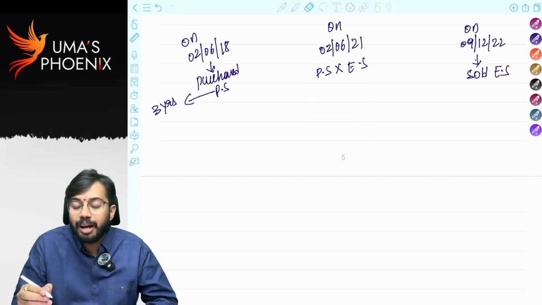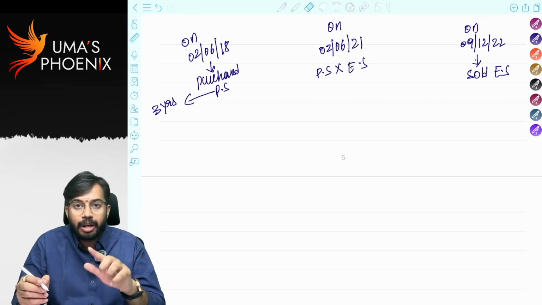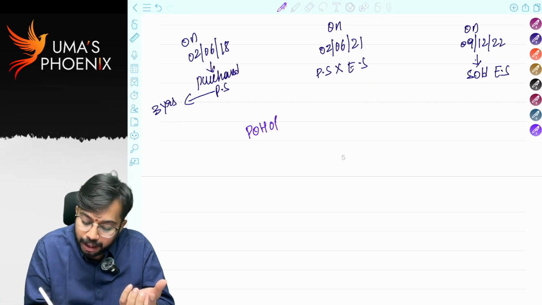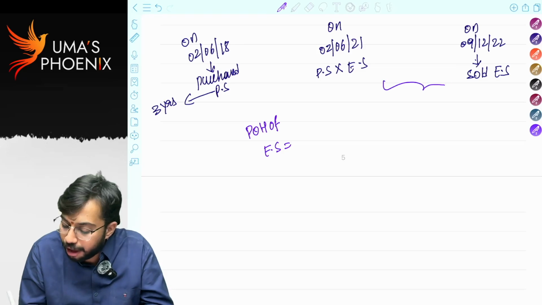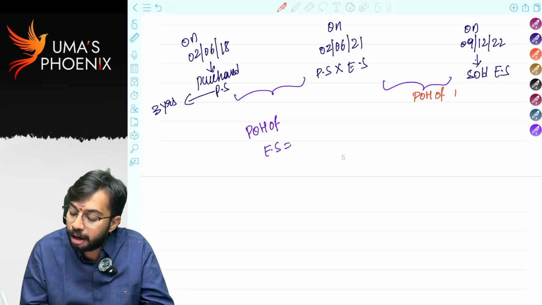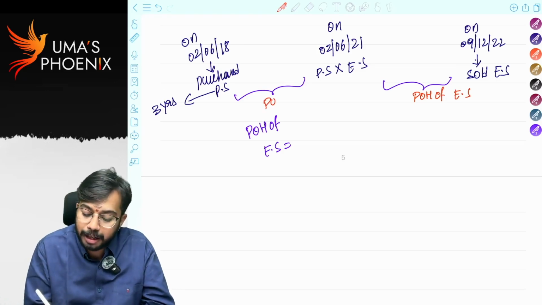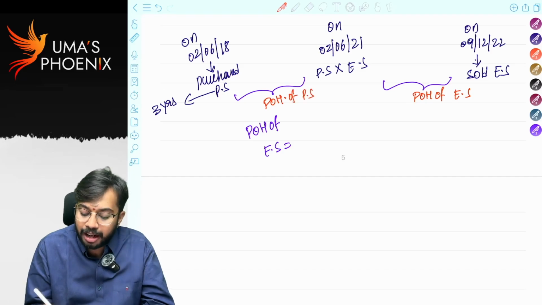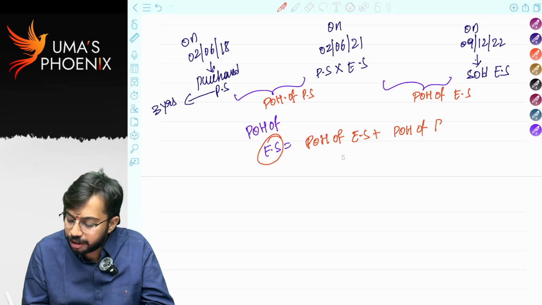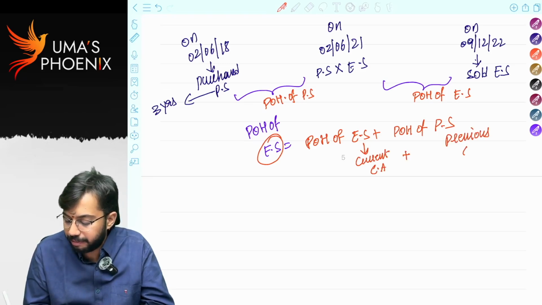So in this case, whenever one capital asset is converted into another capital asset, whenever preference share is converted into equity share, then period of holding of equity share is equal to period of holding of equity share plus period of holding of preference share. Do you agree with me? This is period of holding of equity share. Yes, this is period of holding of preference share. So whenever equity shares are sold, period of holding is equal to period of holding of equity share plus period of holding of preference share. So that's what period of holding of current capital asset plus period of holding of previous capital asset.